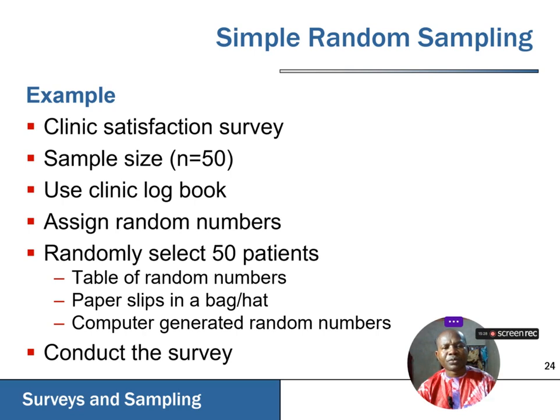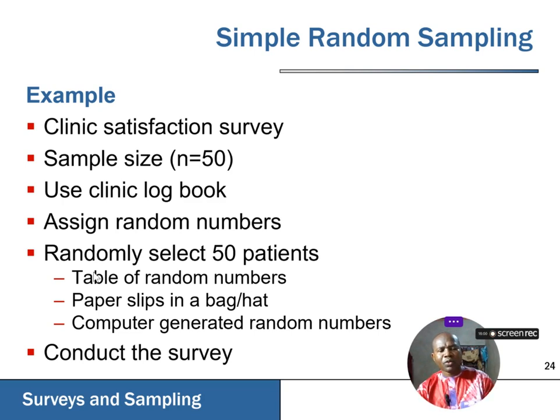So for instance, say we are to conduct a survey, maybe in a clinic, and our sample size is 50. And then we'll be using the clinic logbook. The first thing to do is to assign a random number to every patient that has ever visited that particular clinic, from which we want to select the 50 patients of interest.